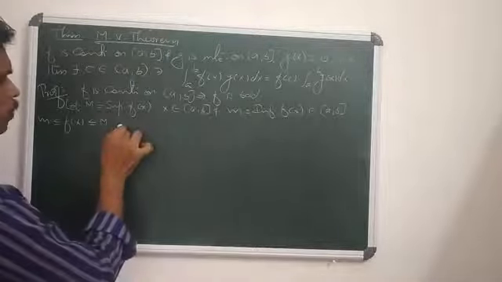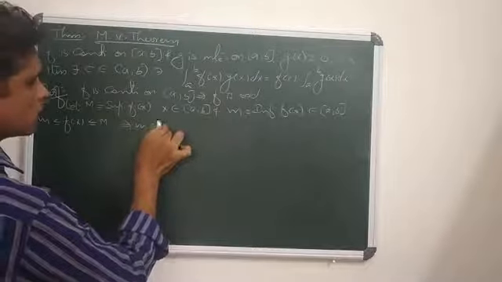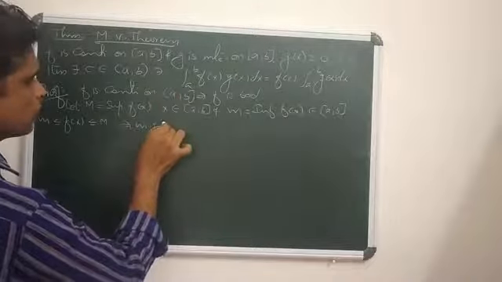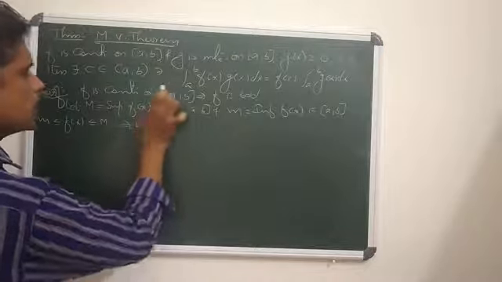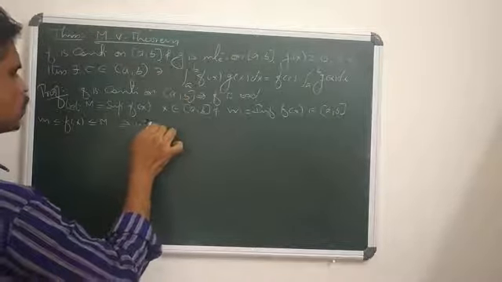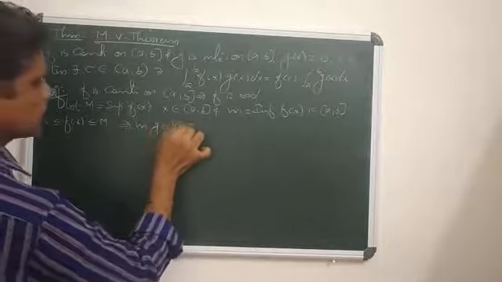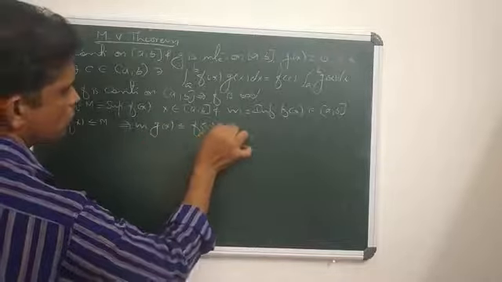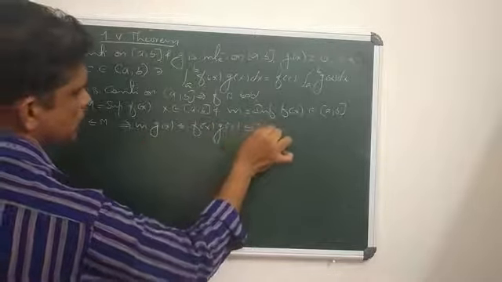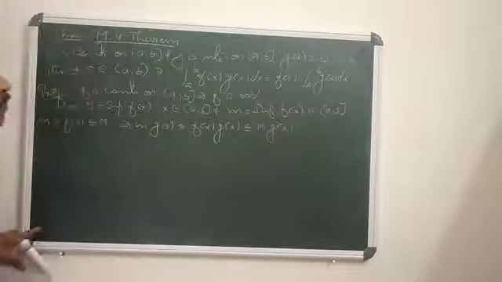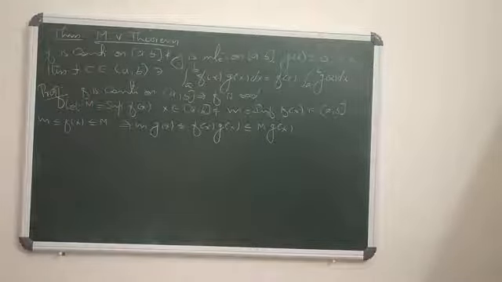So that should imply m times g(x) is less than or equal to f(x) times g(x), which is less than or equal to capital M times g(x). Okay?